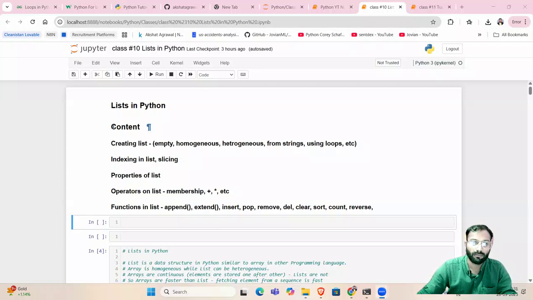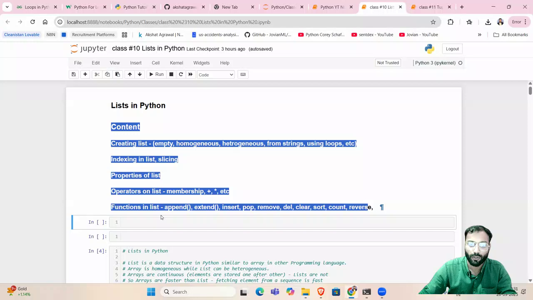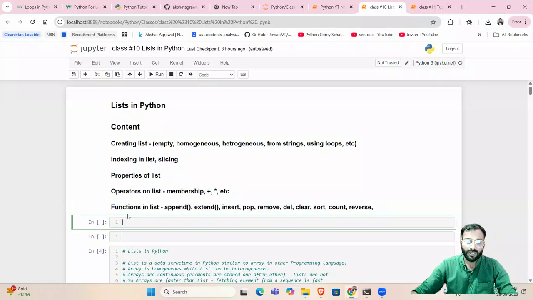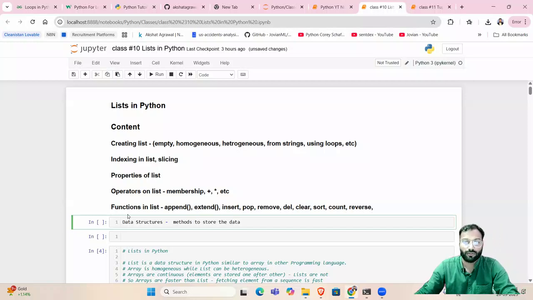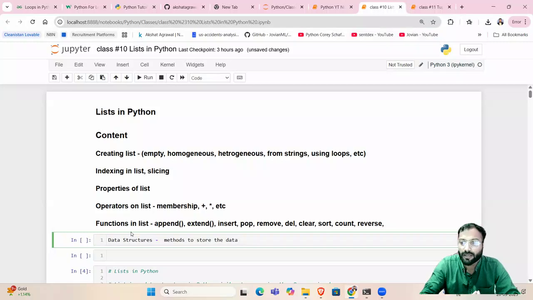So these are some of the topics which we are going to cover in this video. But before jumping to these, let us understand what are data structures. So data structures are nothing but methods to store the data, or you can say manners to store the data. See, there are two words actually. The first one is data type. Data type is the type of value which we store in a variable. Data structure is the manner in which we store the data.